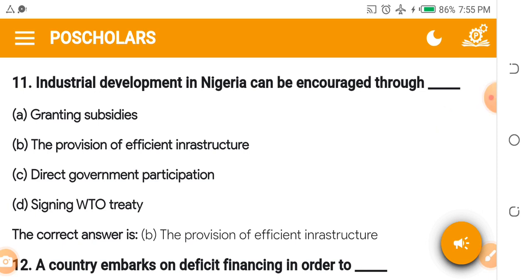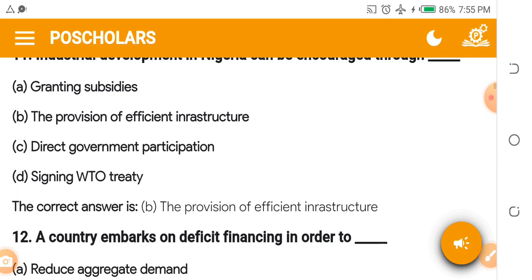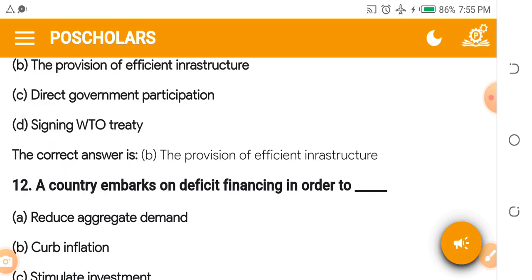D. Signing WTO treaty. Tell me in the comment section the full meaning of WTO. I've asked you for NMPC, also add the full meaning of WTO to it. Industrial development in Nigeria can be encouraged through provision of efficient infrastructure. Those efficient infrastructure for communication, warehousing, infrastructure for security, and all the rest.